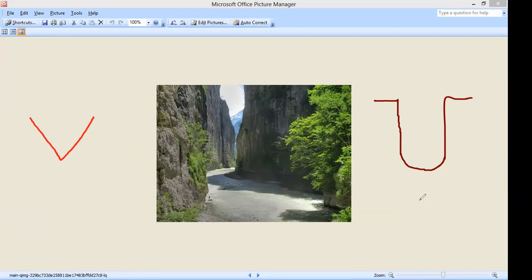So the difference between V-shaped valley and gorge and canyon valley is a difference in the width. In the V-shaped valley, the width of the valley towards the upper side is maximum and towards the bottom side is continuously decreasing. And opposite to that, in gorge and canyon, from top to bottom, the width is more or less the same. And the slope in the V-shaped valley is a very steep slope, and in the gorge and canyon type of valley, the slope is a perfectly vertical slope. Okay, so this is the difference between V-shaped valley and gorge and canyon type of valley.